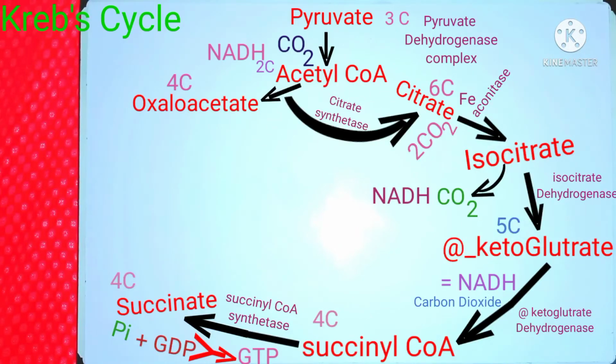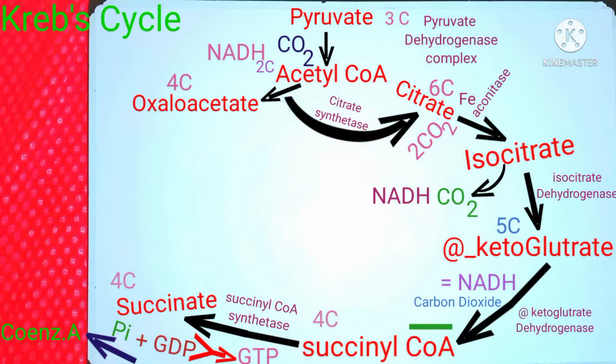GTP is quite similar to ATP and is later used in synthesizing ATP. The coenzyme A attached to the Succinyl CoA also gets detached in this reaction. So what takes place here essentially? The answer is that the Succinyl CoA uses its high free energy and its coenzyme A to be changed into succinate and a molecule of GTP, which is an example of substrate level phosphorylation, a process of generating energy that we will discuss in our upcoming videos.